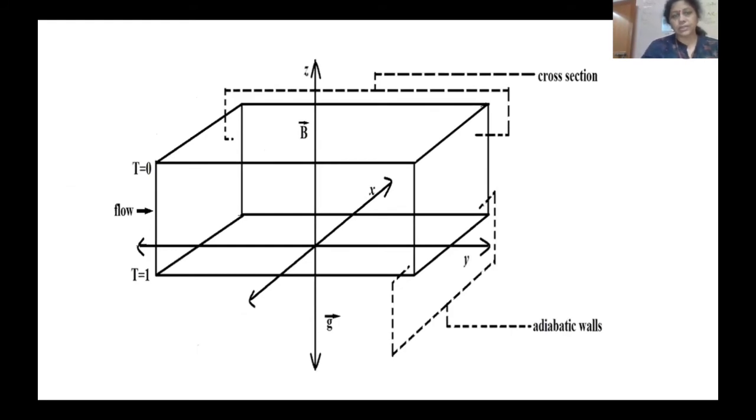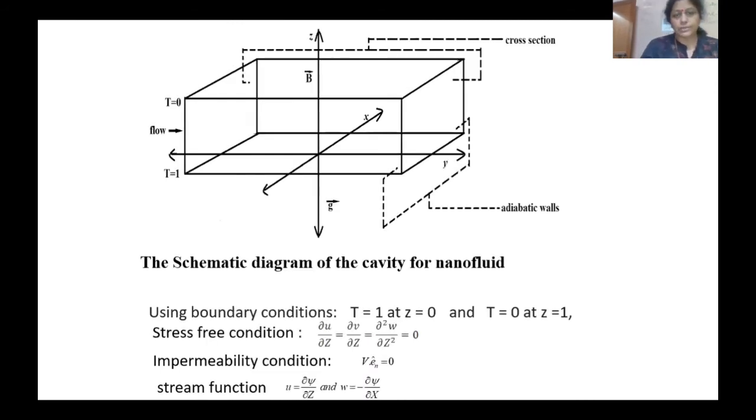We talked about this one. Here the temperature is 1. This is the temperature 0. The flow is like this. These are the two adiabatic walls. And this is the cross section. And B bar is the magnetic field. This is the gravity acting on this system. So using this, we are using some boundary conditions like T equal to 1 at Z equal to 0 and T equal to 0 at Z equal to 1. We use the stress-free condition. UVW is the velocity component.